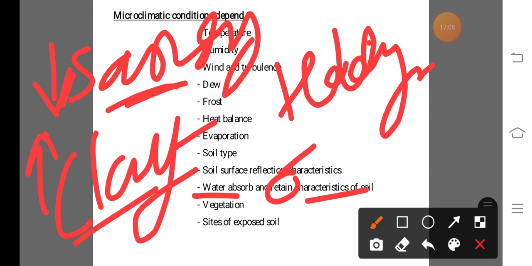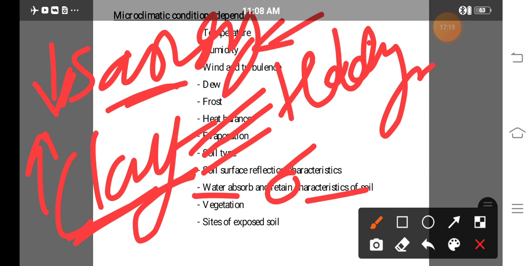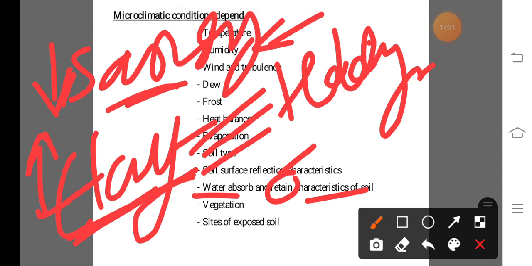So here, due to the presence of the maximum amount of moisture, the radiation that reaches the clay soil is absorbed more than in the sandy soil, because the maximum amount of water is available in clay soil. And we know the specific heat capacity of water is 1.